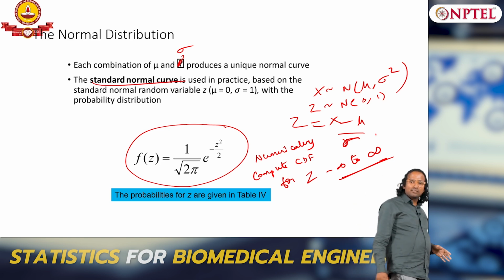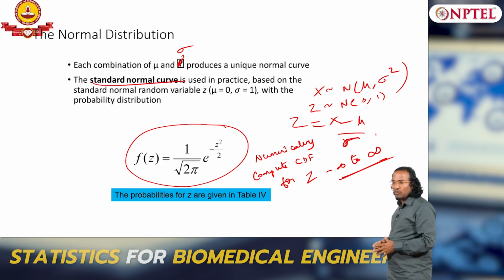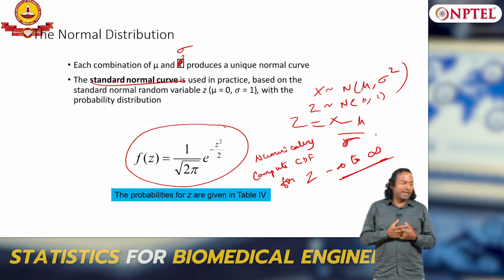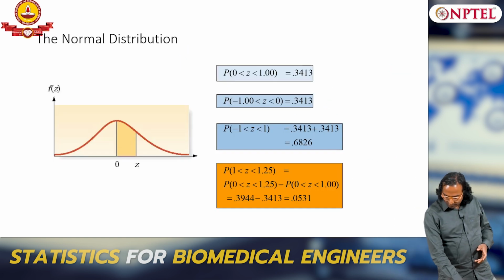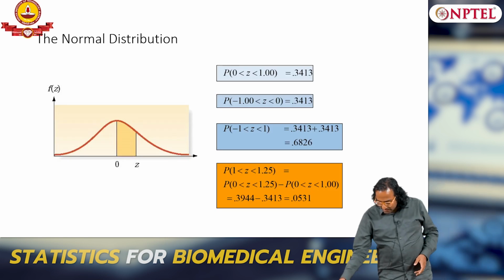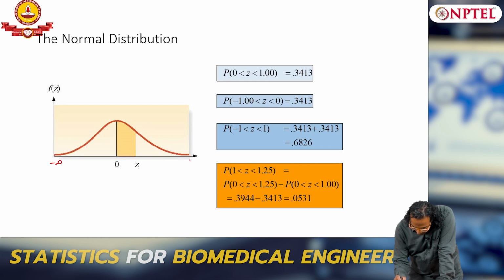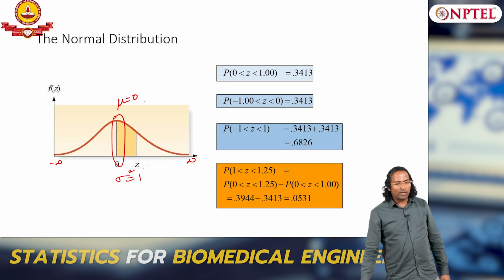Make sense, everyone? Why are we thinking about standard normal? Because you convert any normal distribution to a standard normal and go look at the lookup table. So the normal distribution is typically like this, all the way from minus infinity to plus infinity, and the standard normal has its center point at mu equals 0. The spread is sigma equals 1.